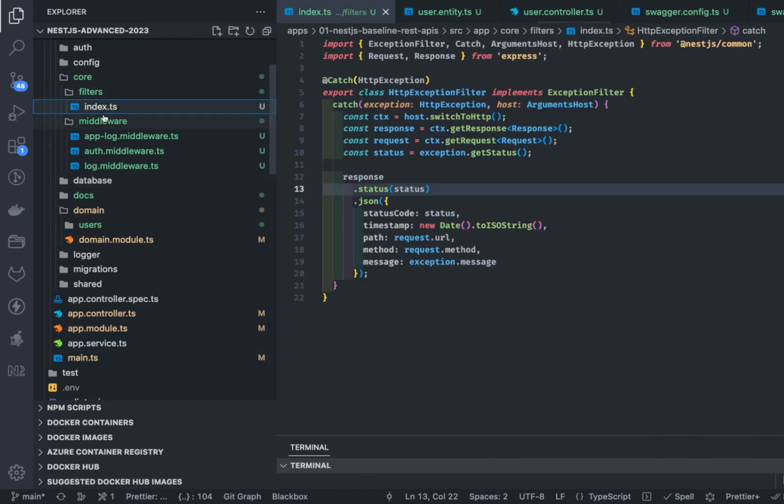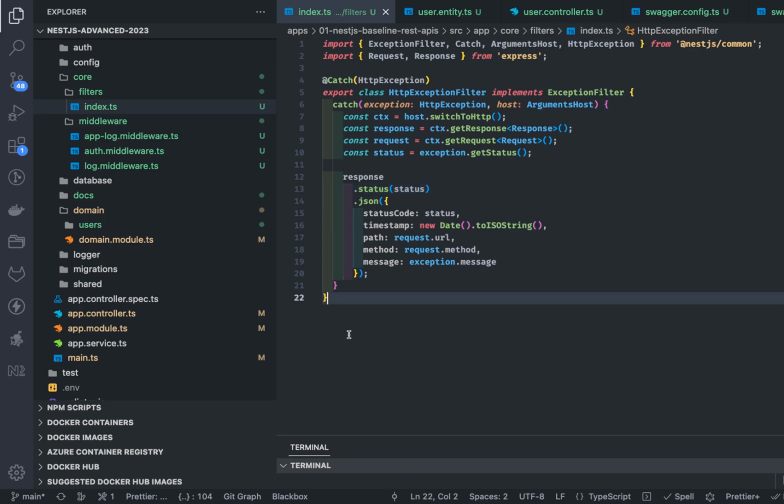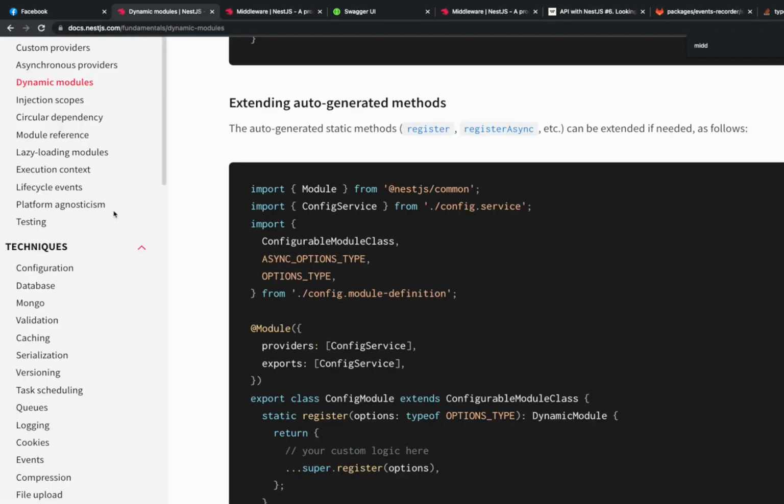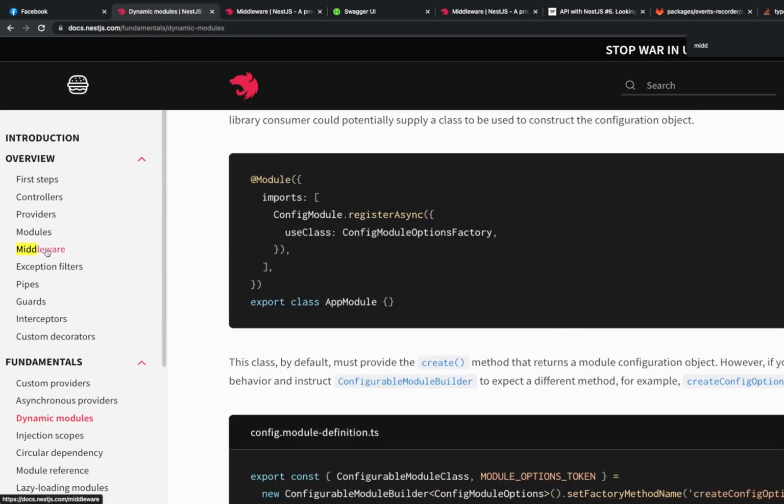Here we are creating all these building blocks. These are all building blocks of NestJS: filters, pipes, middleware, auth guard and all. Now we can also talk about auth guard, and often people get confused with these two things, auth guard and middleware. If we talk about this here, this is the middleware, right?